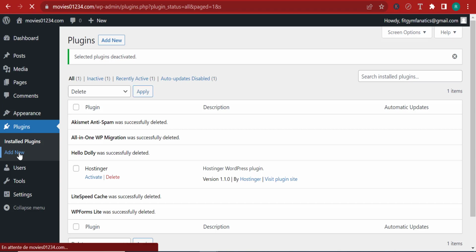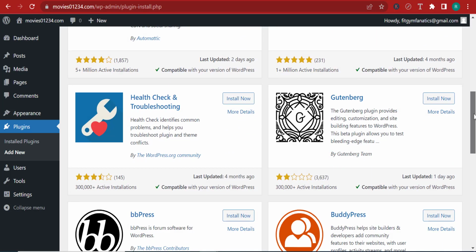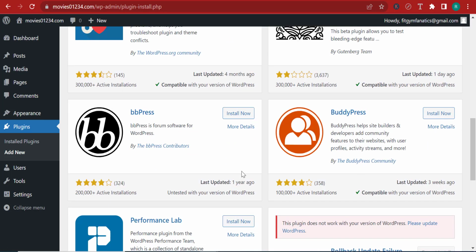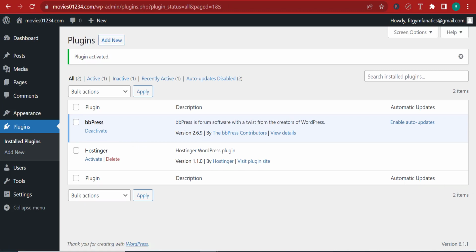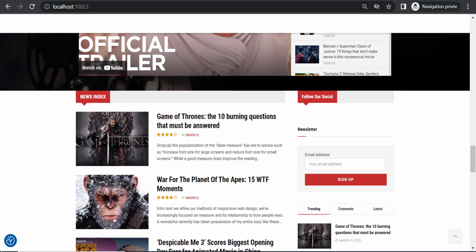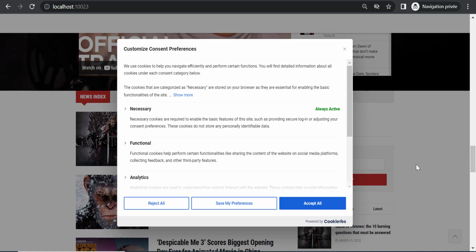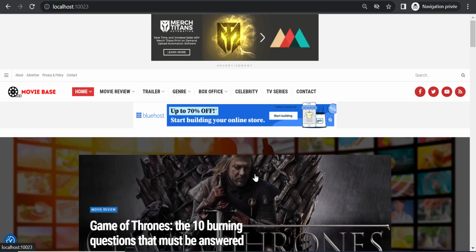So if you want to add a new plugin, just click on add new. You come in here, much like the themes, search for the plugin which you want to add and download that. For example, let's say you want to add a forum on your website. Just like I said, bbPress is a forum software that can enable you to do that. Click on install that plugin and activate it. Now, usually plugins are well known, and if you need a specific functionality, for example, like adding cookies or adding a contact form, or for example, this is the cookie setting. Now, this can be accomplished with a plugin. You can add all of this stuff using a plugin, no problemo.